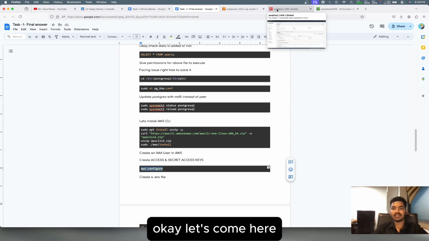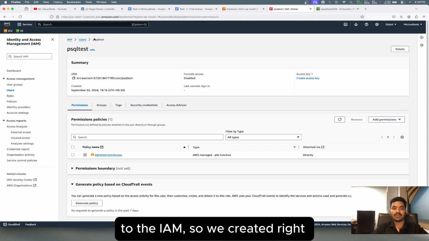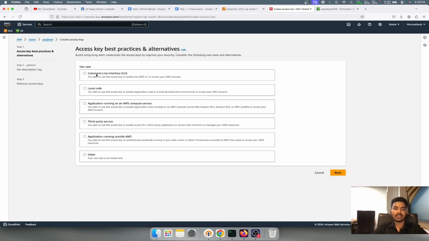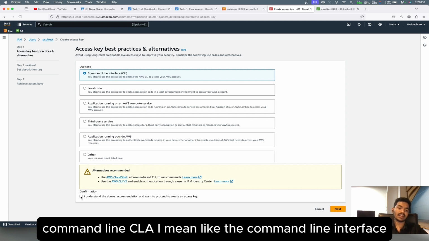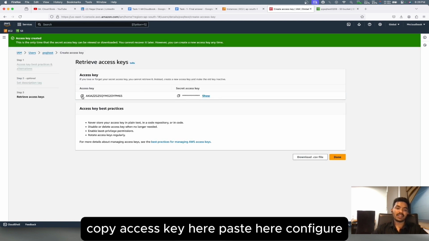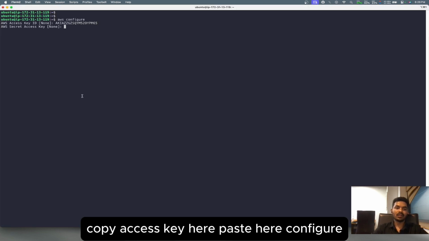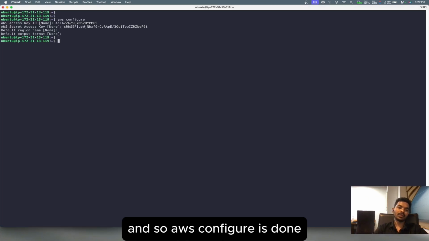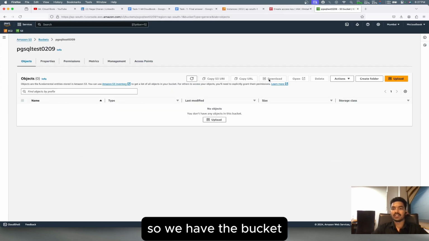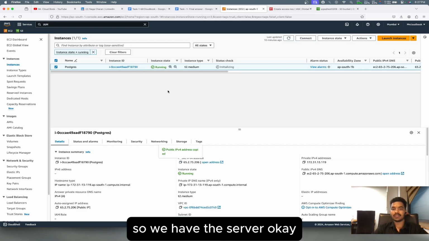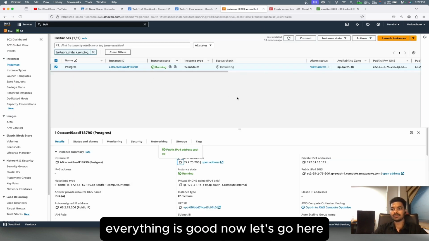Okay, let's come here to IAM. We created psql test, and it has administrator access. Go to security credentials, create access key, command line interface CLI. I understand. Next, create access key, copy the access key, paste it here, copy the secret key, paste it here, enter. So aws configure is done. We have the bucket, and we have the IAM keys added to the server. Okay, everything is good now.